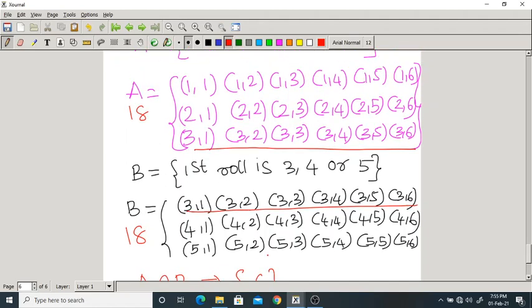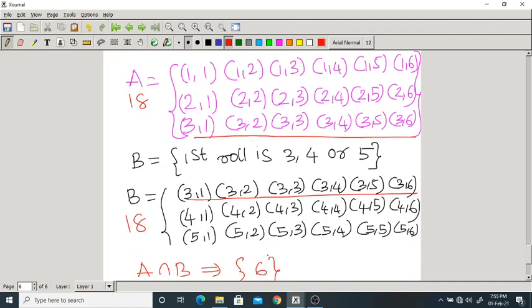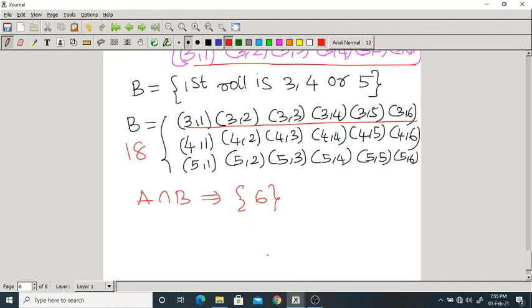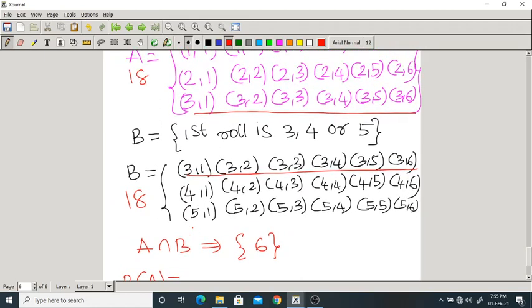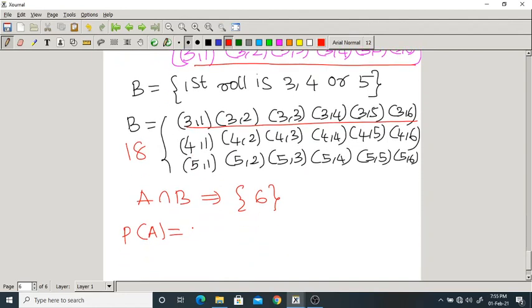Here the last row of A is also the first row of B. I have indicated with a red line. Anything else? No. So anyway, I am writing the probabilities. What is the probability of A? In event A, how many elements are there? 18. By total number of elements of the experiment, how many? 36. That equals 18 by 36, which means 1 by 2.